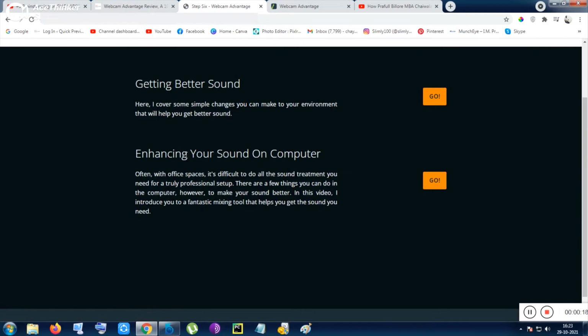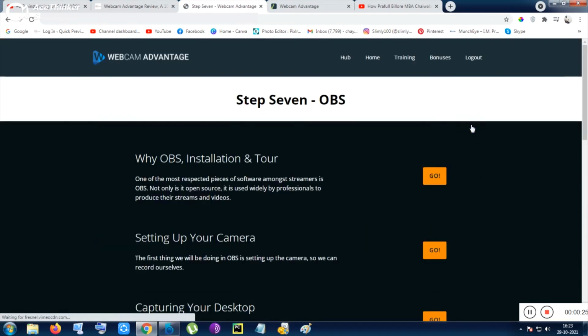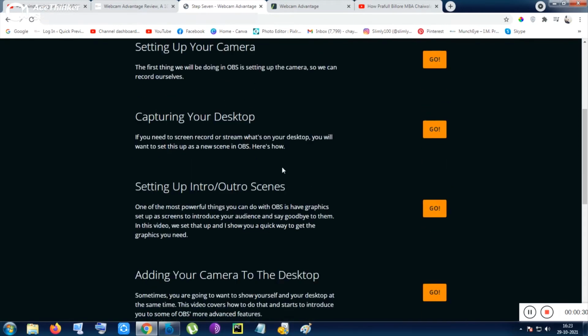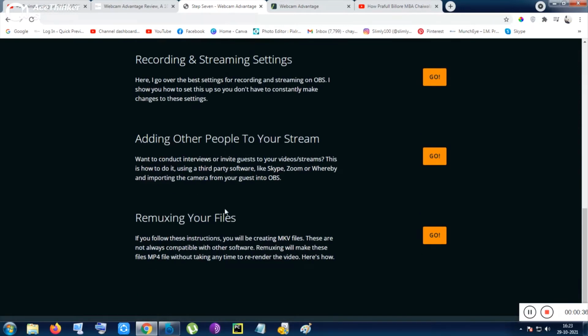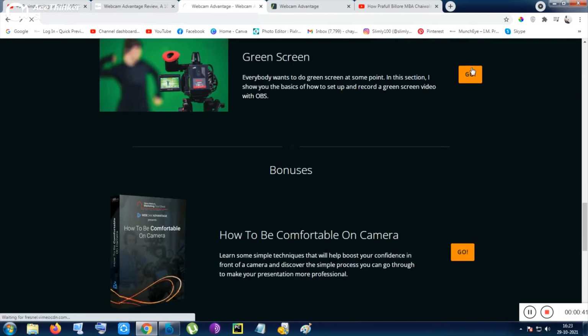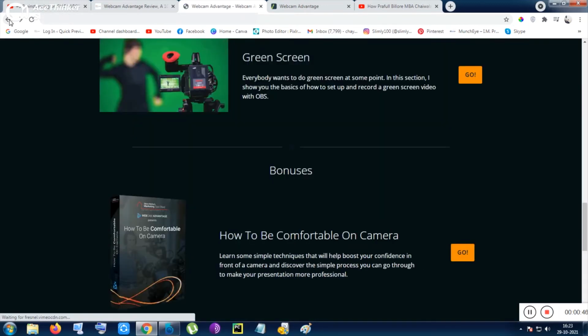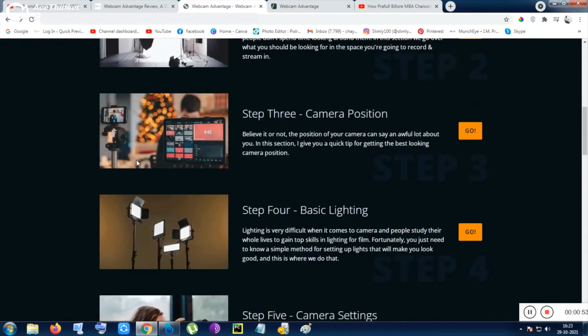Then there is getting better sound, enhancing your sound on computer, and inside step 7, the OBS Studio setup. Why OBS? Setting up your camera, capturing your desktop, setting up your outro and intro, adding camera, desktop, recording, streaming, adding other people, remixing your files. And inside the last one, the green screen is given. I think I have revealed so many things given inside it. I should not do that, but I have already given the bonuses and I don't want to reveal them. That is what you are getting inside $29.